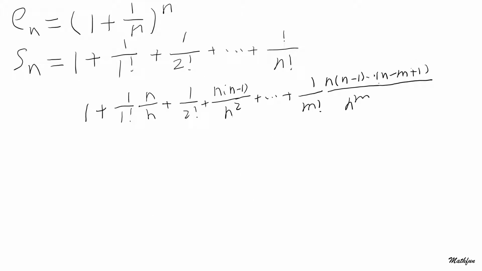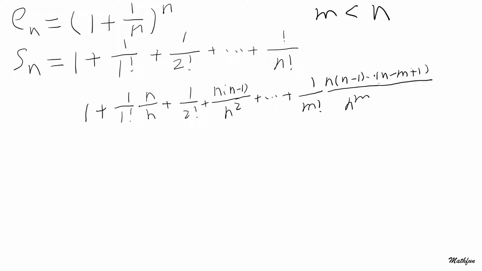Now, this time we are going to again expand En, but we're just going to write the first m plus 1 items. Okay, so our m here is smaller than n.